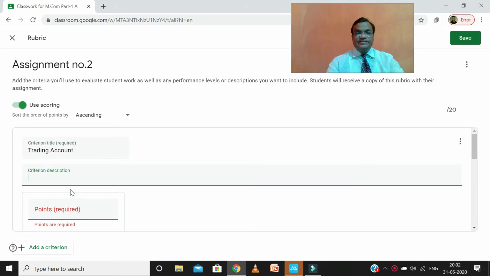We can write here descriptions, meaning in short, the trading account is basically prepared for calculating the gross profit.